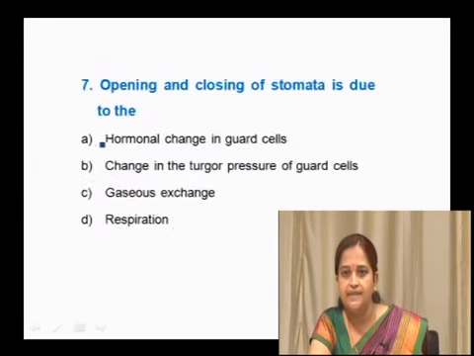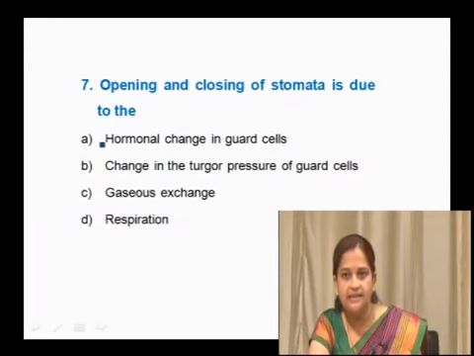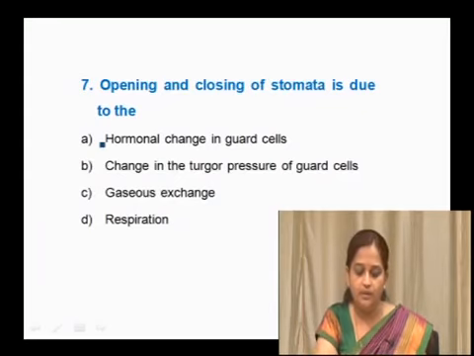Next question is, opening and closing of stomata is due to the hormonal change in the guard cells, change in the turgor pressure of the guard cells, gaseous exchange, or respiration. Is any hormonal change taking place in the guard cells which is responsible for the stomata closing and opening? No, there is no such hormonal change taking place here.